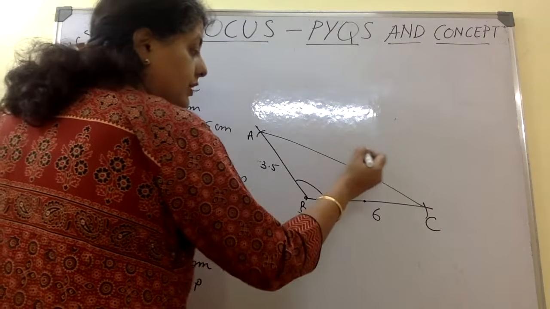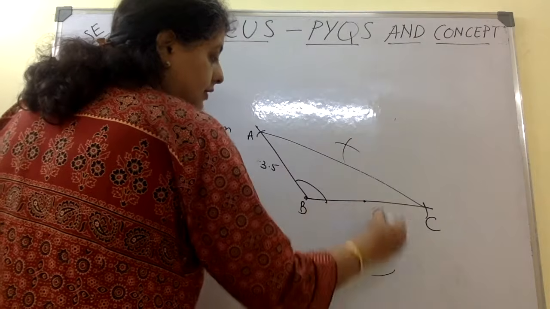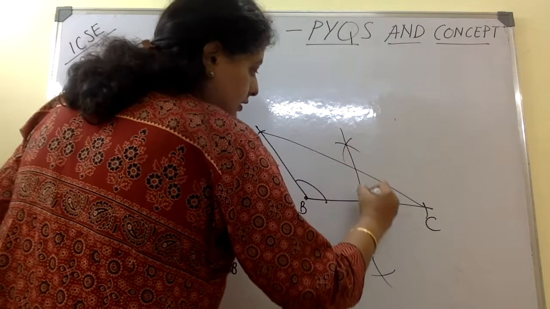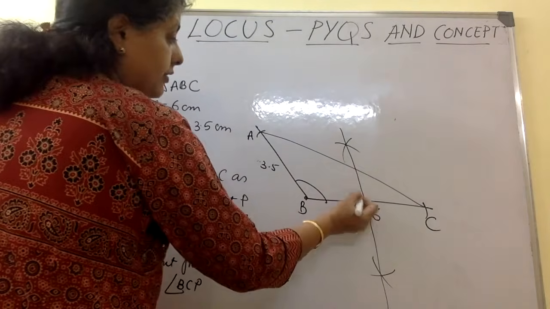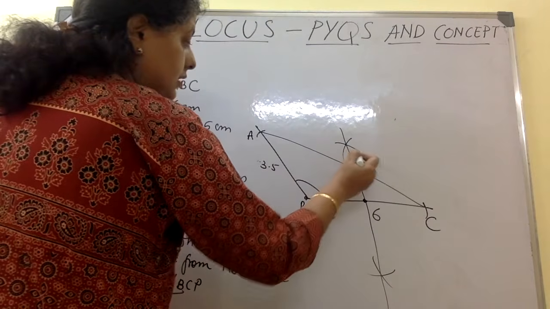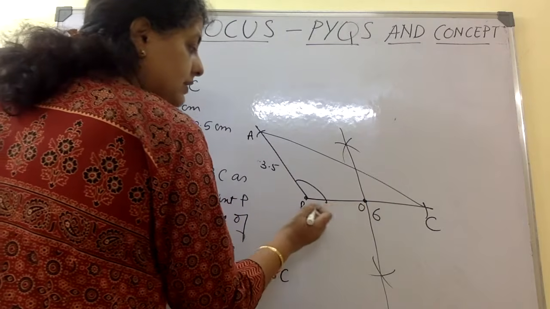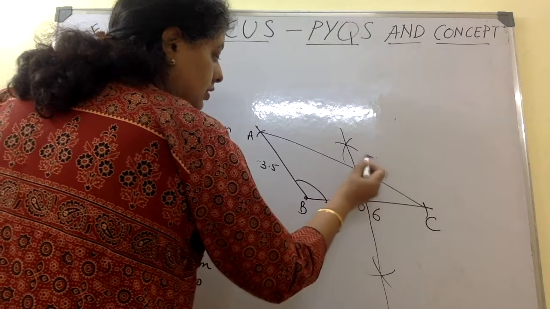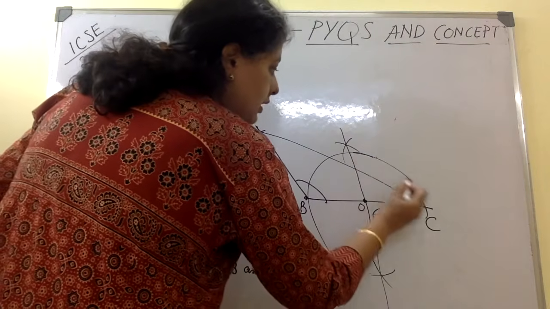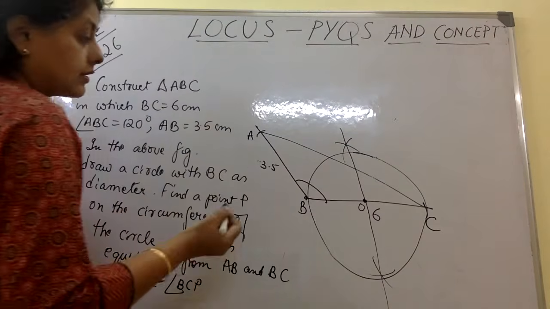How to get a perpendicular bisector, that you know by now. You make an arc here and an arc here, and like this you get the perpendicular bisector. So you have got the midpoint. Now mark this as O, take OP as radius, and then draw a circle like this.